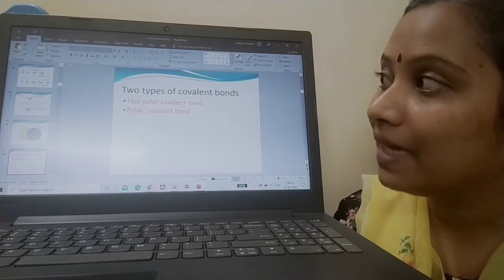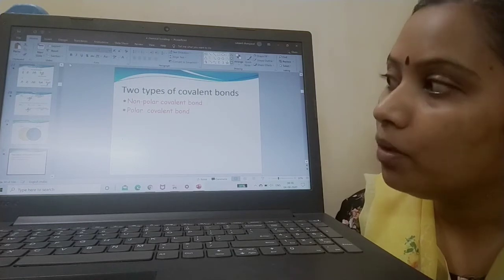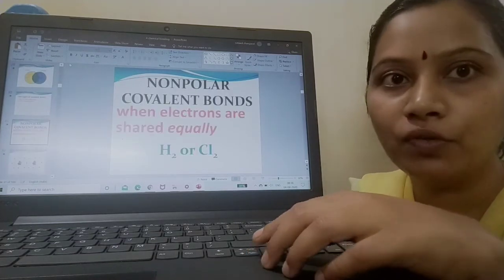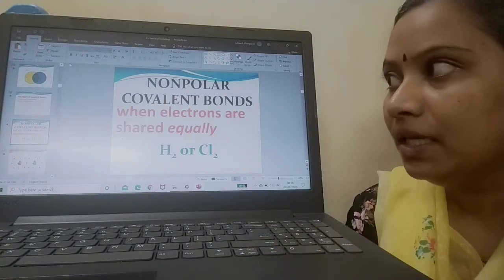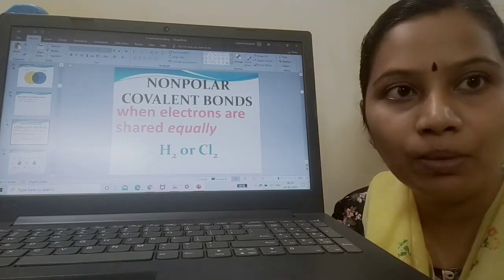Now moving to the types of covalent bond. What are the two types of covalent bond? It is non-polar covalent bond and polar covalent bond. Let me tell you some examples of non-polar and polar. See, non-polar covalent bonds are formed when electrons are shared equally between two atoms.